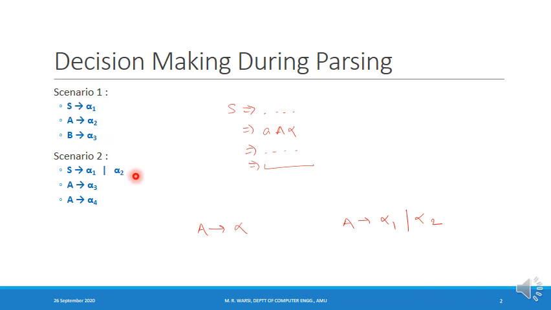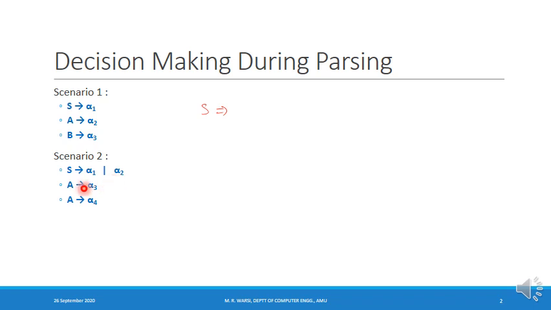On the other hand, in the grammar given in scenario 2, from the variable capital S, I have two productions available: capital S derives alpha 1 and capital S derives alpha 2. So if I start the derivation from capital S, the parser has to decide whether to use the first production and expand S to alpha 1, or to use the second production and expand S to alpha 2.